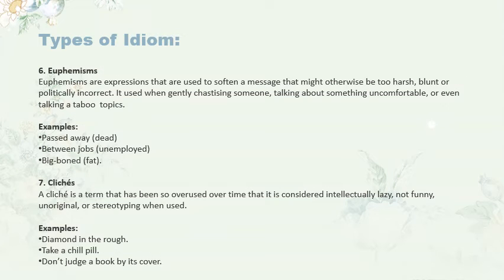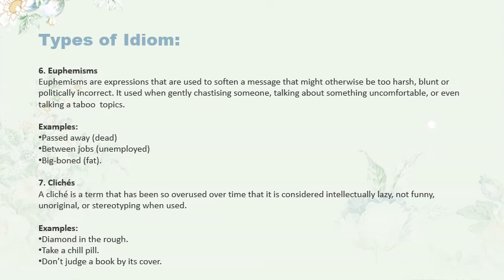6. Euphemism. Euphemisms are expressions that are used to soften a message that might otherwise be too harsh, blunt, or politically incorrect. It is used when gently chastising someone, talking about something uncomfortable, or even talking about taboo topics. Examples: pass away for dead, between jobs for unemployed, big-boned for fat.